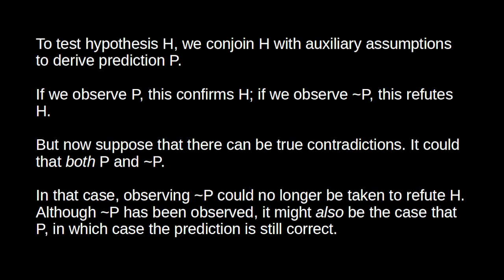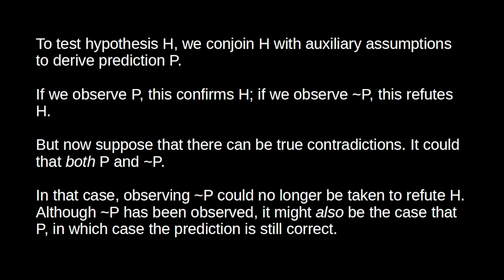Well, in that case, making the observation that not P, observing that P is not true, would no longer count as refuting H, because even though we've observed not P, given that both P and not P could be true, the observation that not P doesn't rule out the possibility of P. So it could still be the case that P. So if H predicts P and we observe not P, well, if it could be the case that both P and not P are true, then even though we've observed not P, H's prediction could still be correct. The observation of not P no longer refutes H.